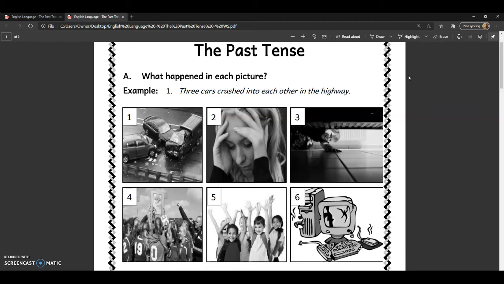Number 3, there's a boy, he's looking underneath the table. You might want to say, this young boy lost his remote and he's looking for it. Okay, but he lost the remote, so it's past tense. You might want to discuss, to talk about or to write about the rest of the pictures on your own.